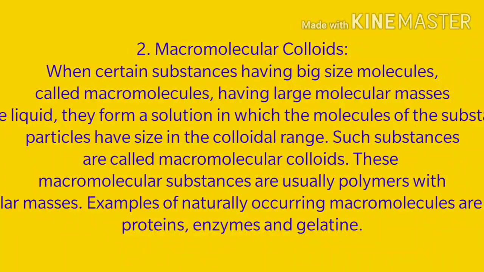Because they are big in size, they have the size of colloidal range, that is between 1 to 1000 nanometer. Such substances are called macromolecular colloids. These macromolecular substances are usually polymers with very high molecular masses. Examples of naturally occurring macromolecules are starch, cellulose, proteins, enzymes, and gelatin.